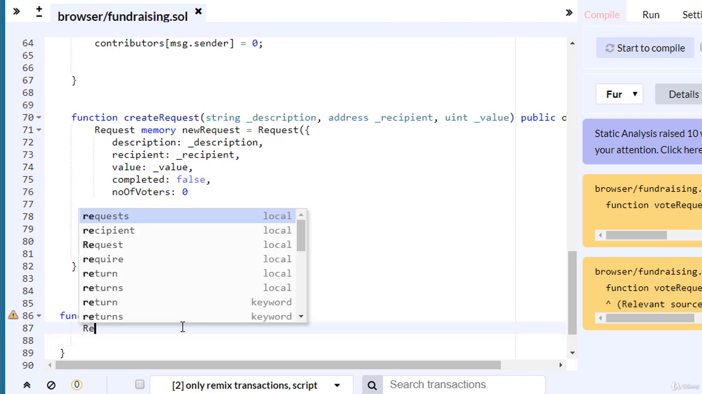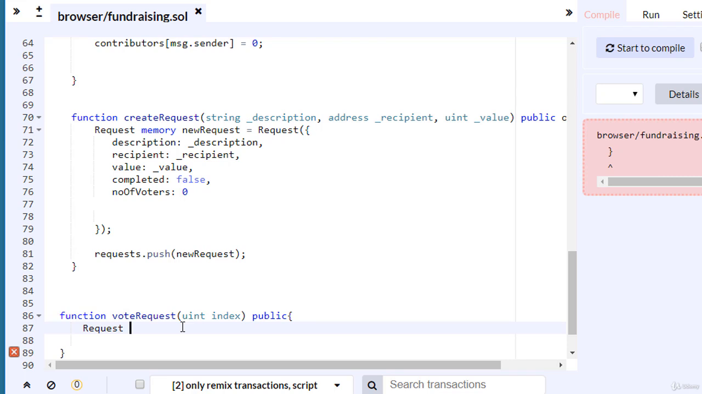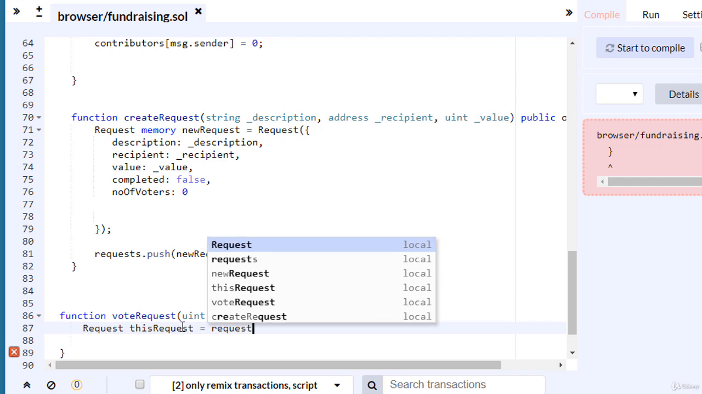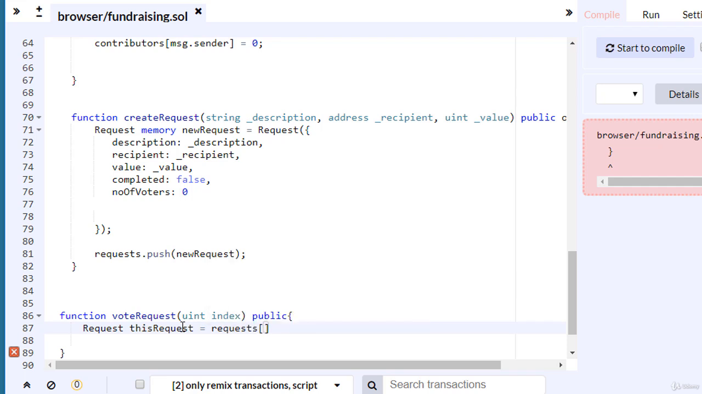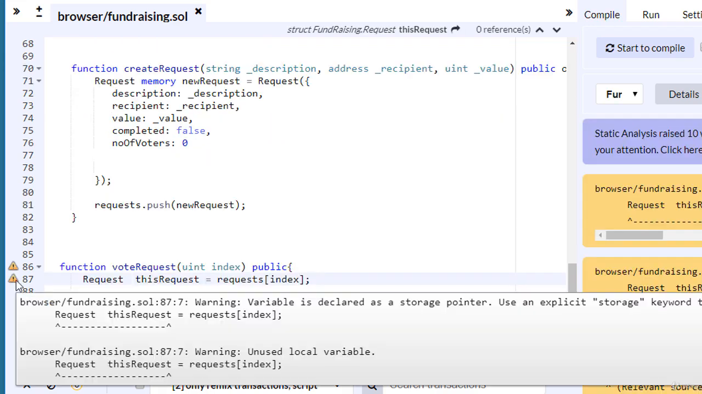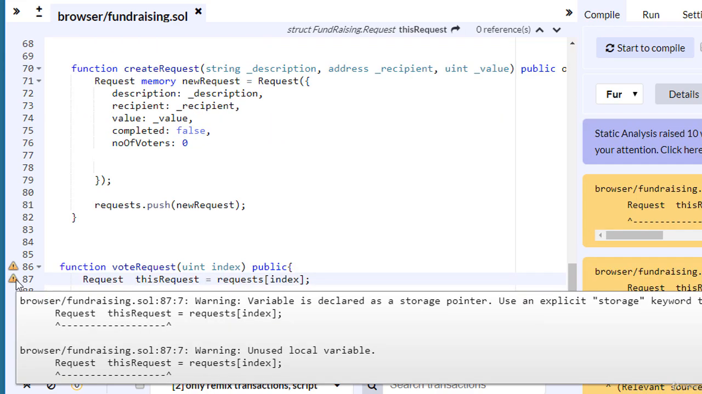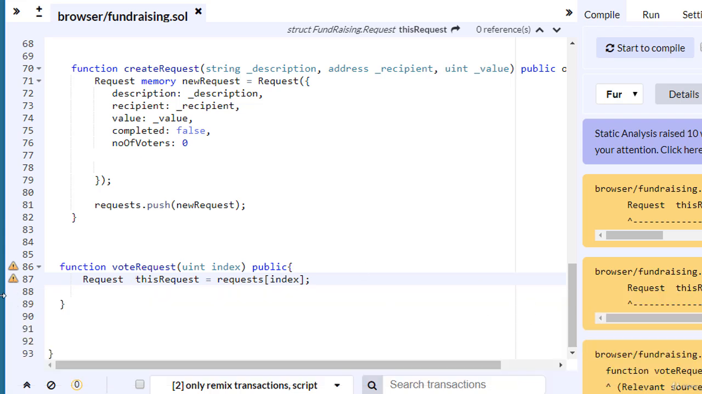Now inside my function I'll get the request from that index. So I create a variable, this request we vote for, equals the dynamic array named requests, this is my state variable, from the function argument index. We can see we have a warning. Variable is declared as a storage pointer. Use an explicit storage keyword to silence this warning.